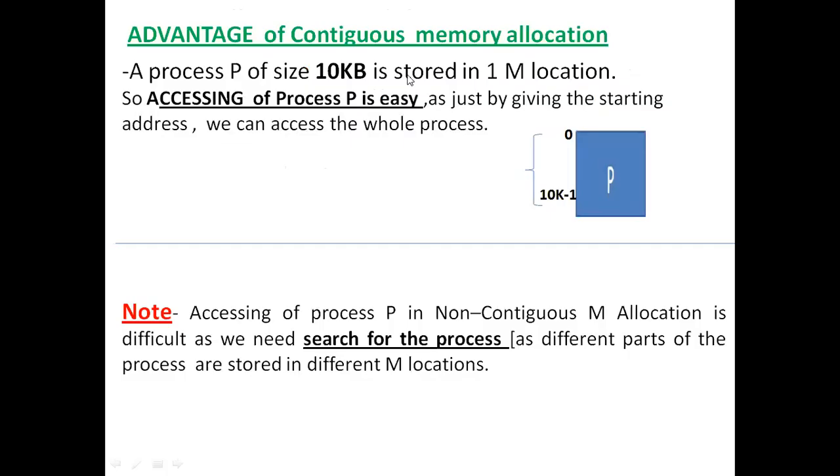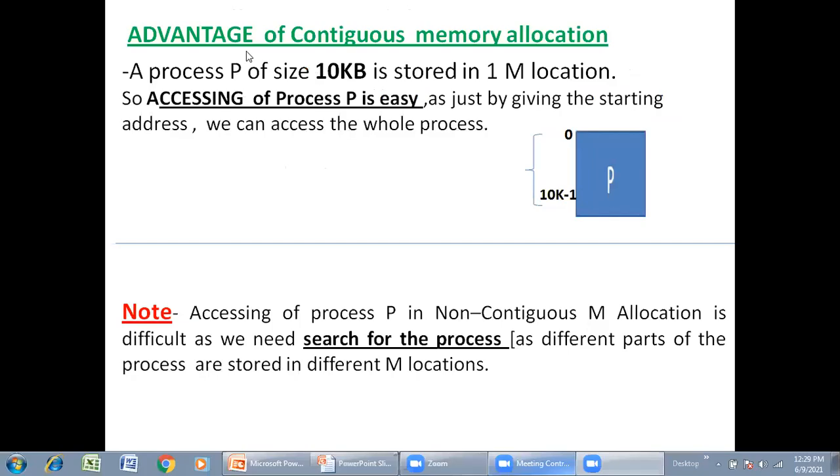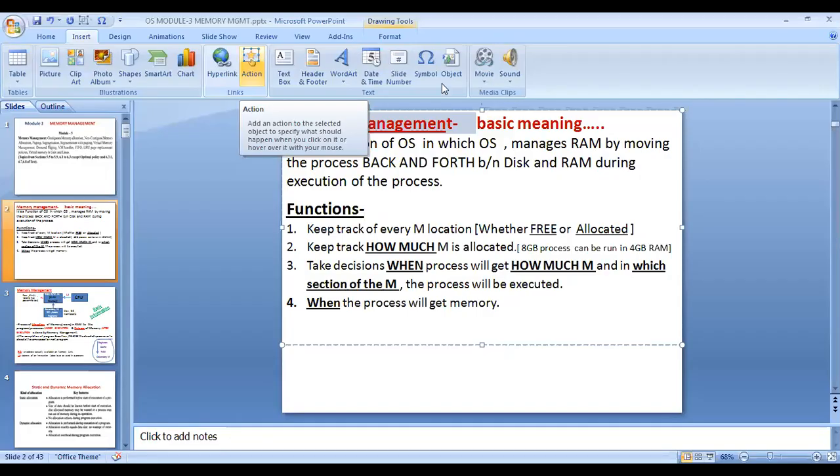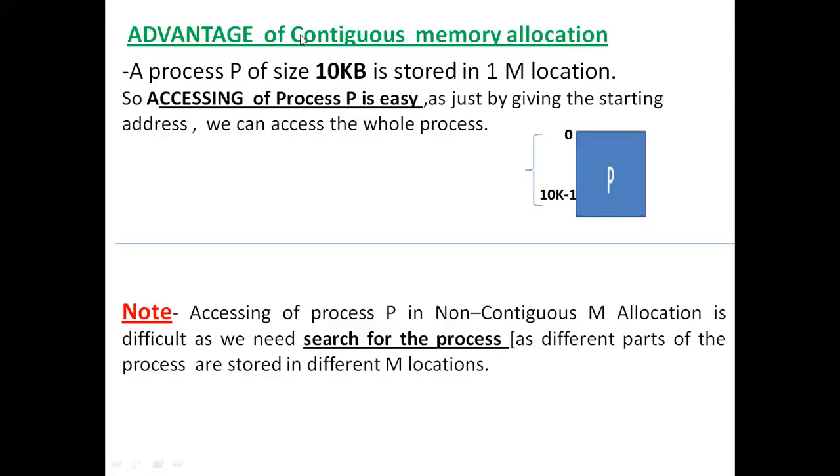Again, the same statement here. The advantage of contiguous memory allocation is that a process P of size 10 KB is stored in one memory location. Hence accessing the process P is easy. Why?